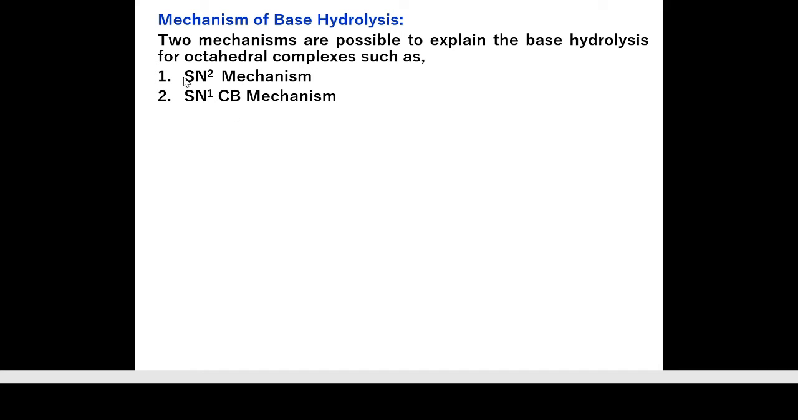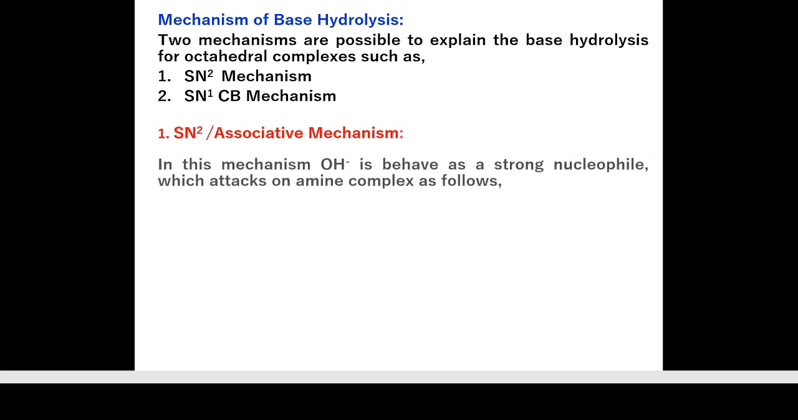So what is the SN2 mechanism? It is the substitution nucleophilic bimolecular mechanism, and SN1CB stands for substitution nucleophilic unimolecular through conjugate base. Okay student, so let's move towards the SN2 mechanism. It is also called the associative mechanism.